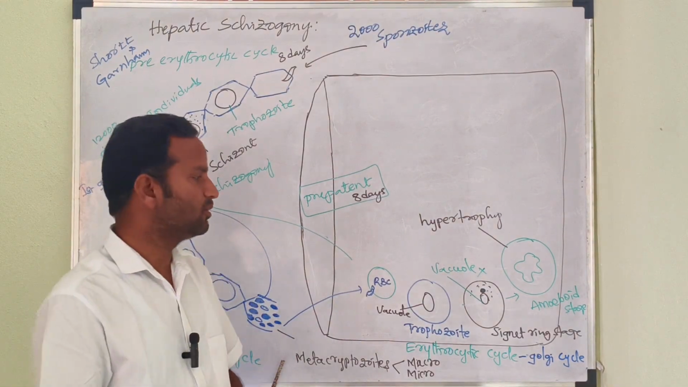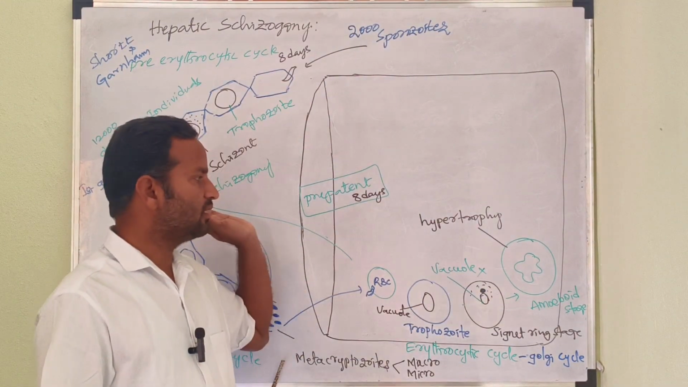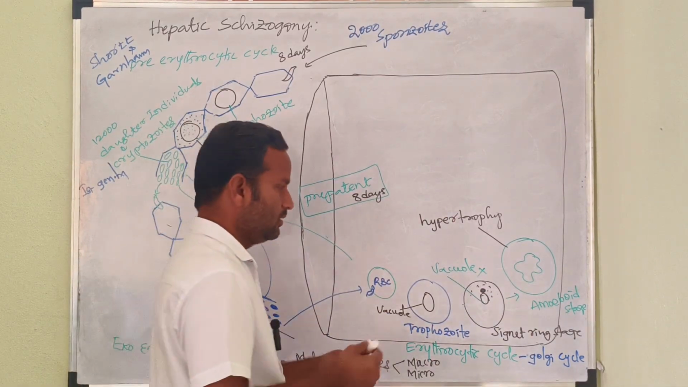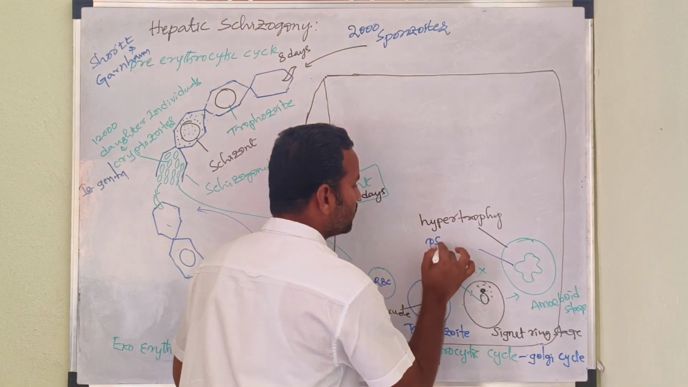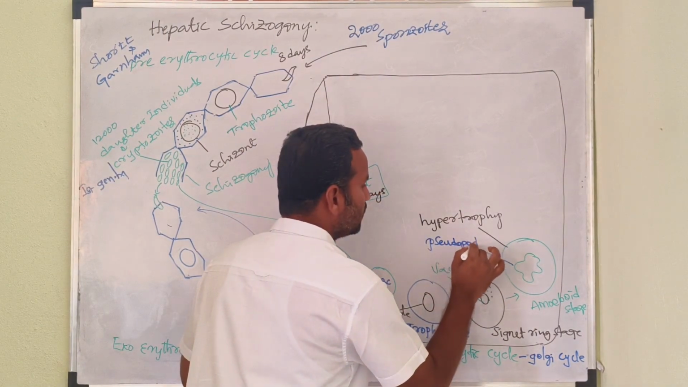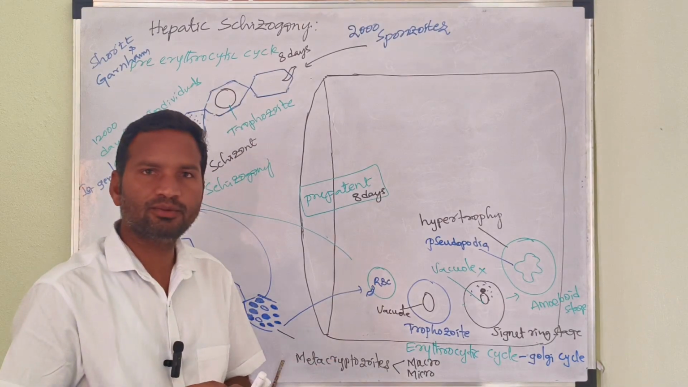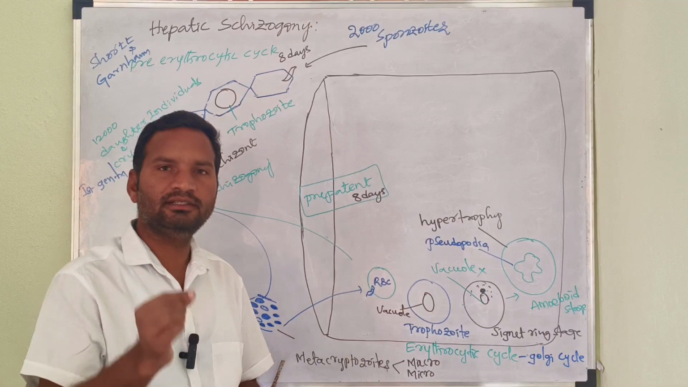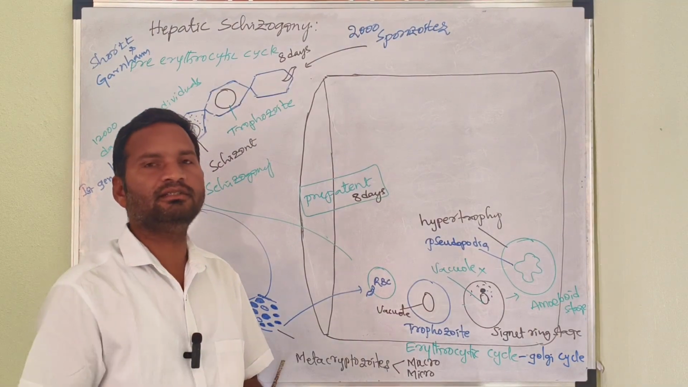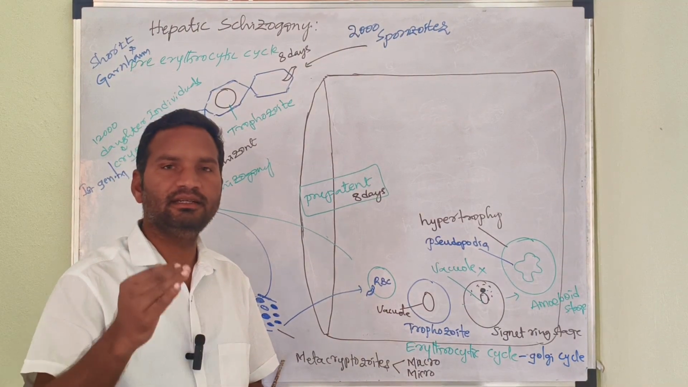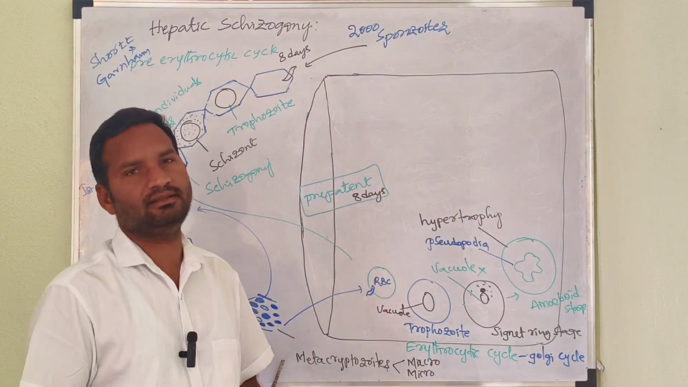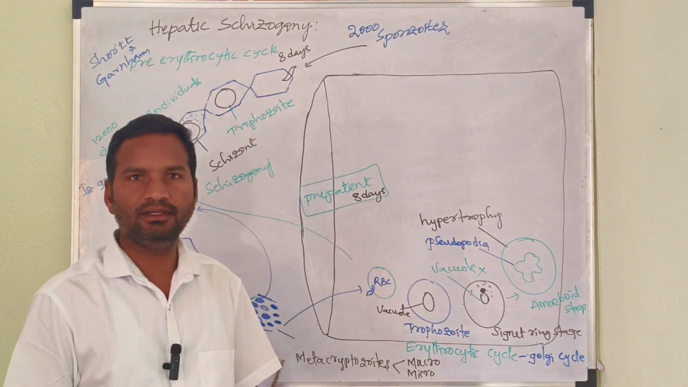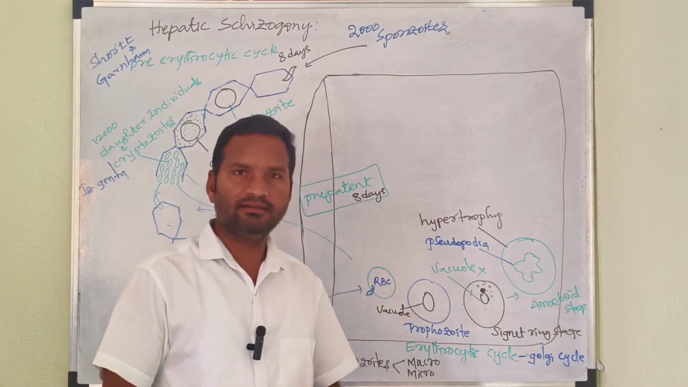Got it? Once again, come to the point. Here the vacuole is lost, and in its place pseudopodia are developed. In the presence of pseudopodia, it moves actively. That's why in this stage it feeds on the content of RBC cells. As a result, it increases almost double in size. The process is called hypertrophy. Got it? Yes.